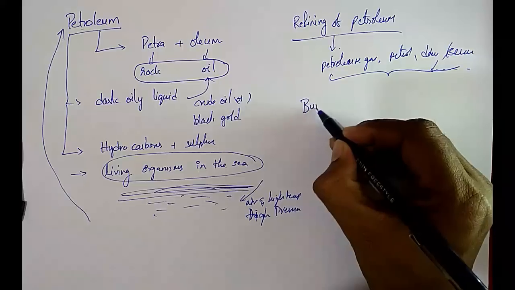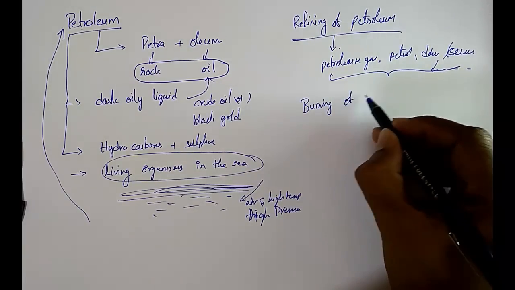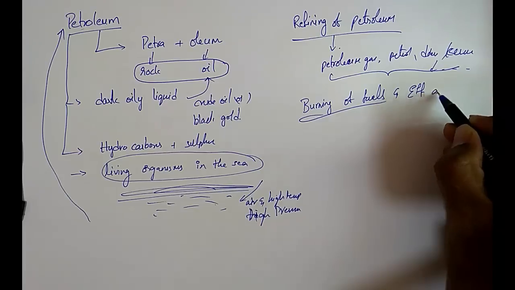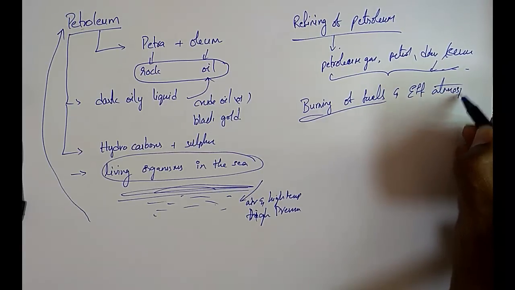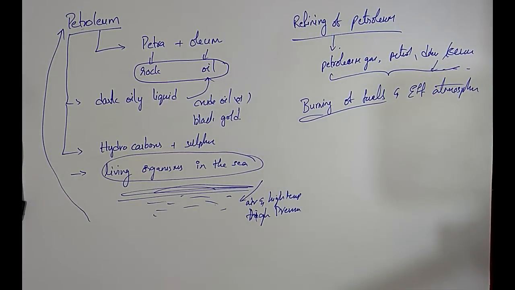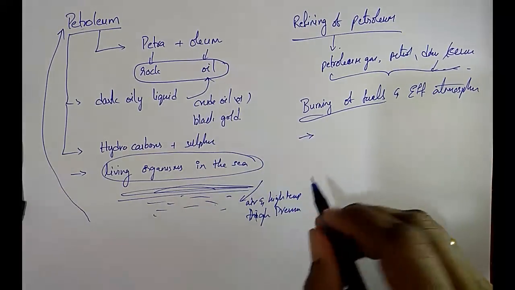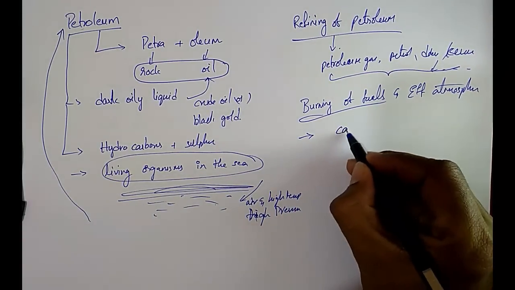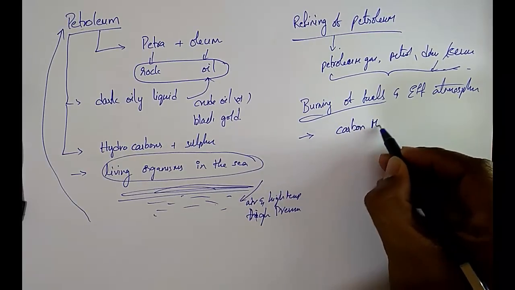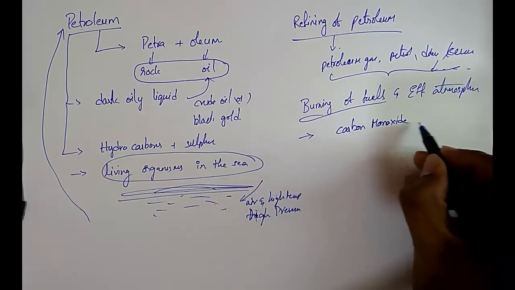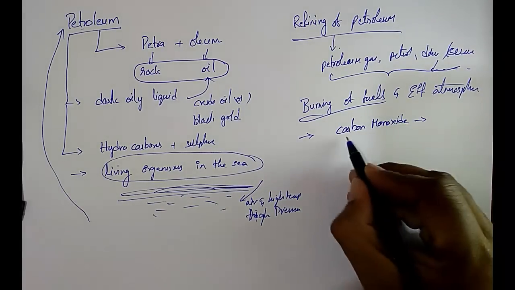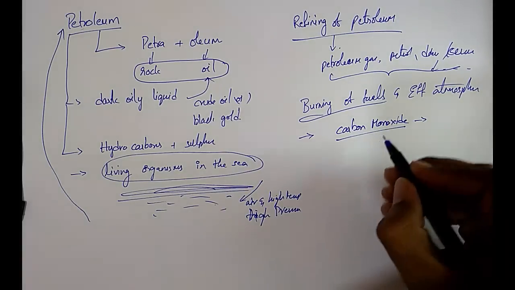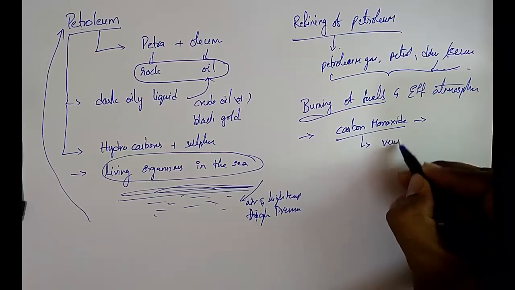Next one, burning of fuels and effect on atmosphere. The incomplete combustion of fuel gives carbon monoxide, and we know that it is a very poisonous gas.